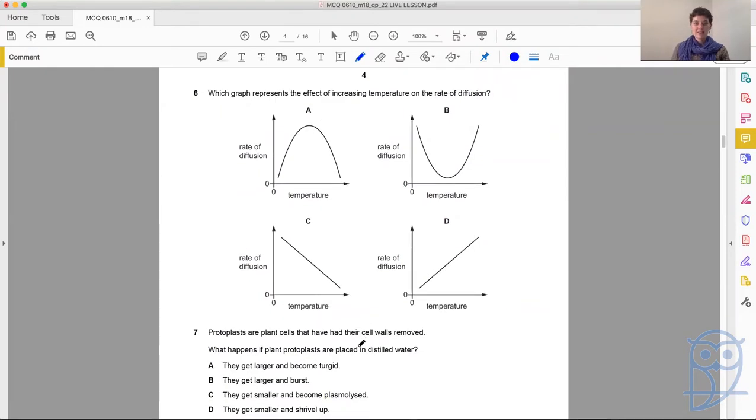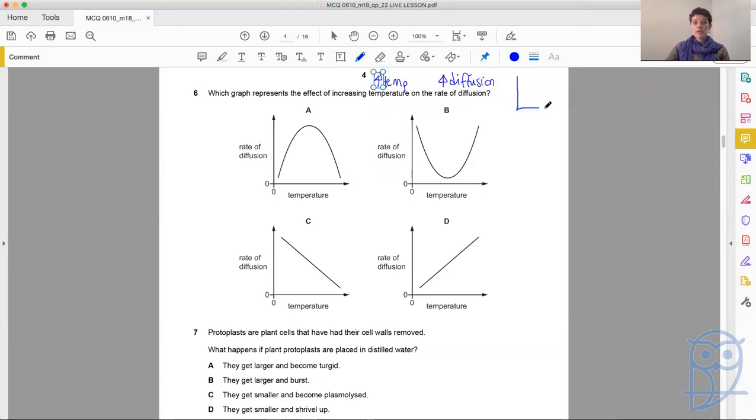Question 6. Which graph represents the effect of increasing temperature on the rate of diffusion? And we don't even look at the graphs. First of all, we think what happens when we increase temperature? We're going to increase diffusion because we're increasing the kinetic energy.